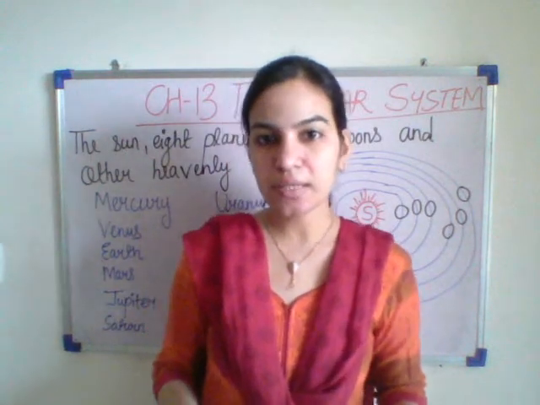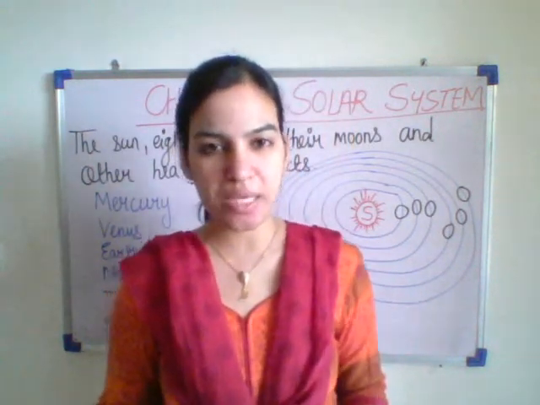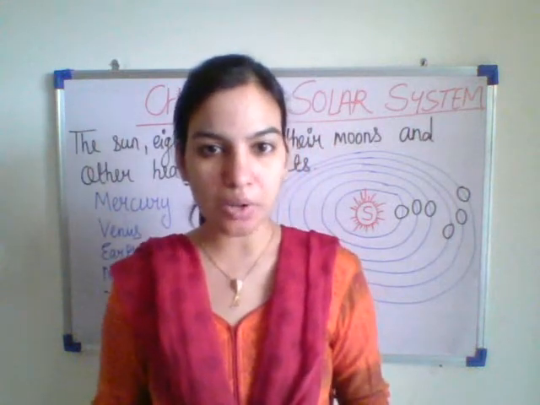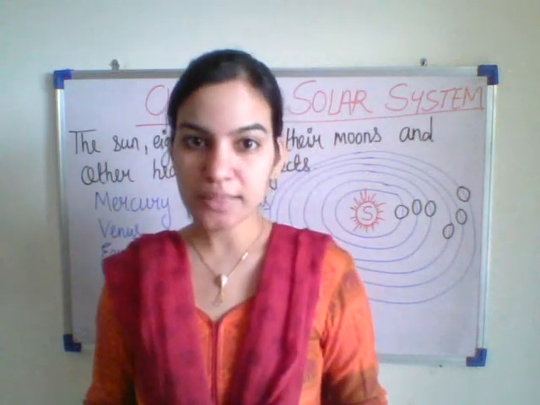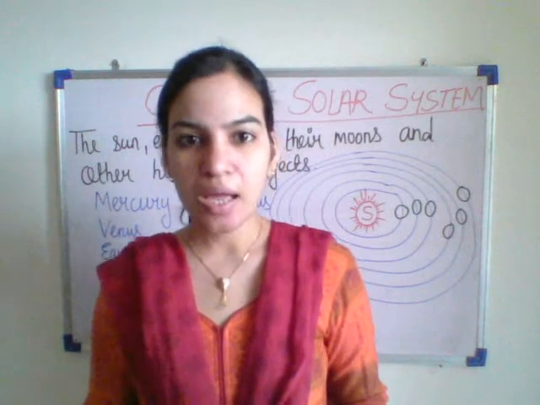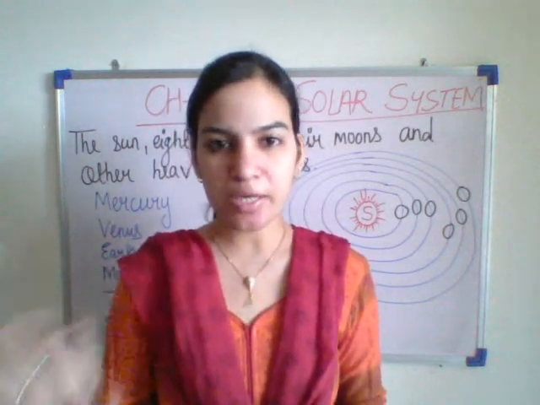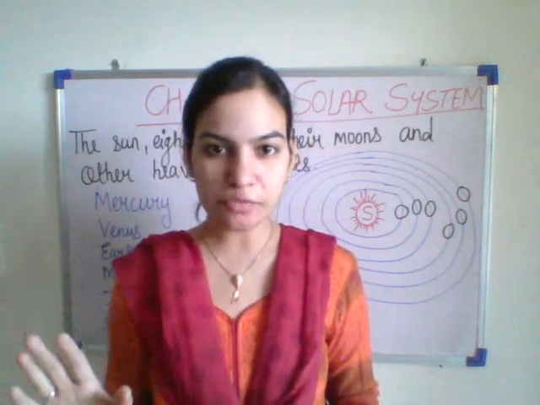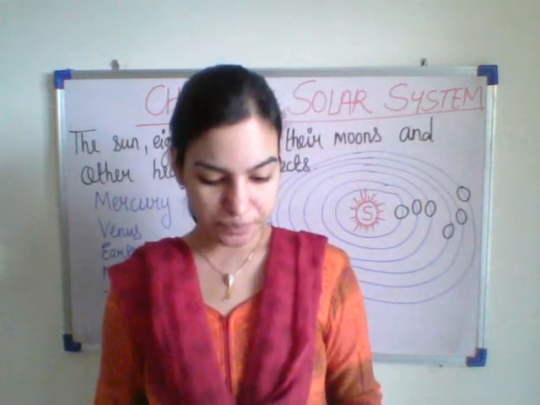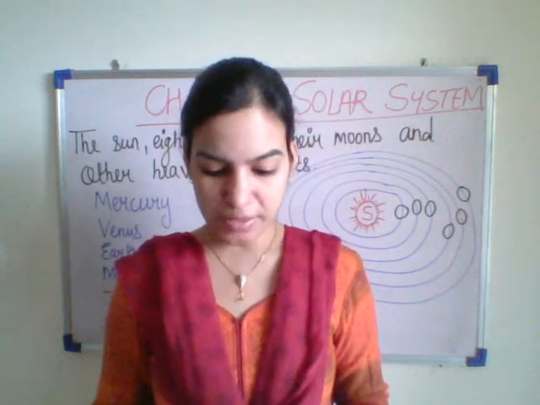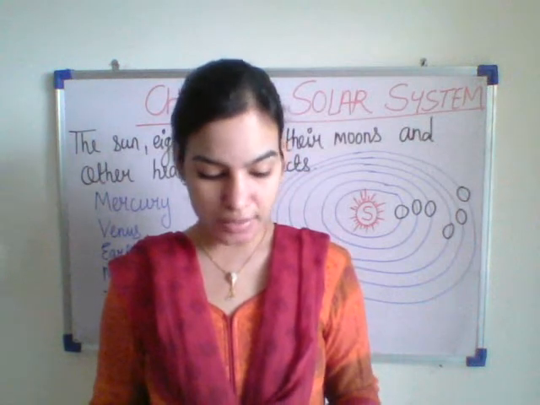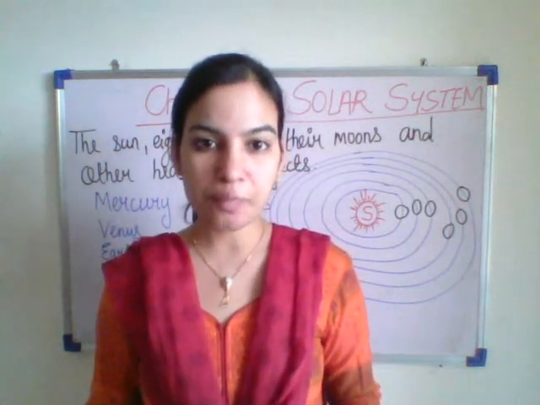What is the name of a person who studies space and the planets? An astronomer. So the astronomers studied and classified this planet as very, very small, so we will not consider it further as a planet. Pluto did not fit into the definition and is now considered a dwarf planet.